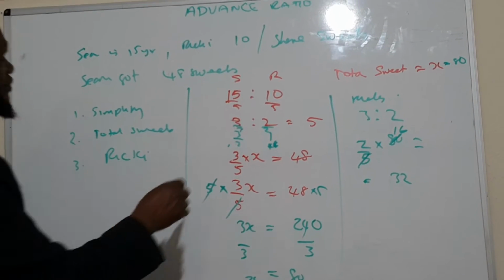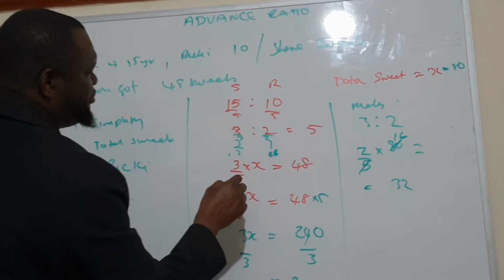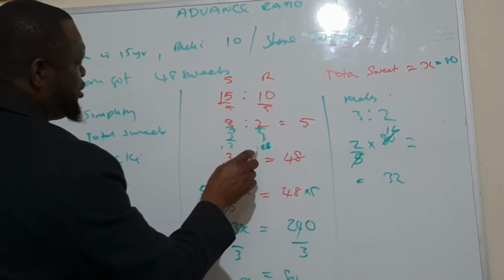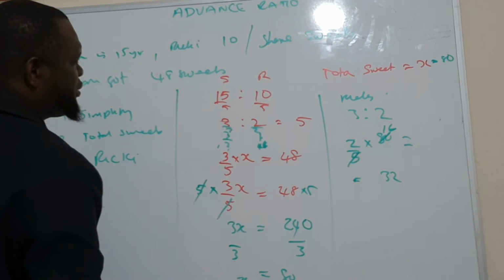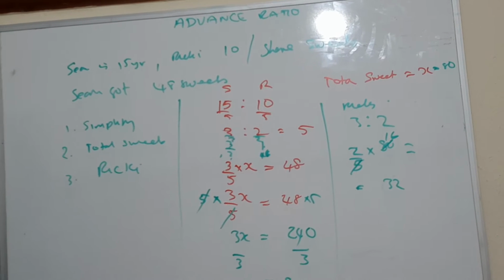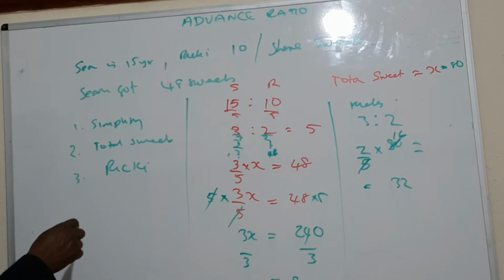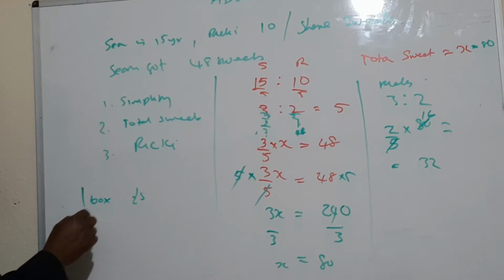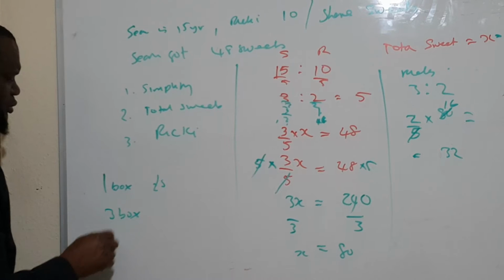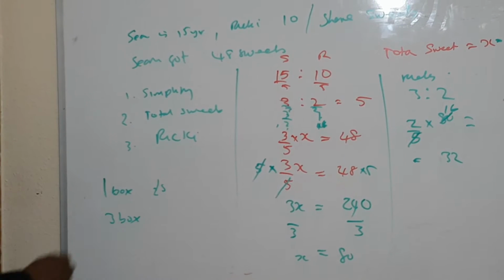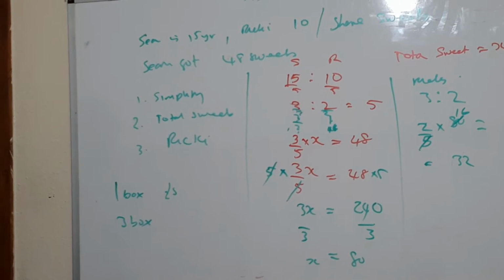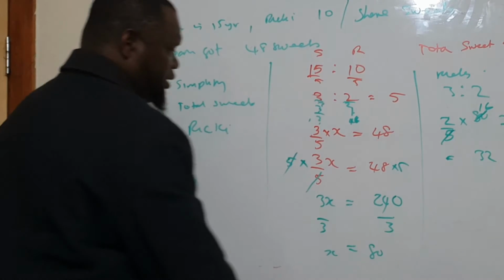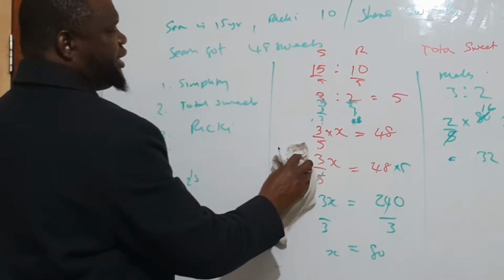Okay? So you have to multiply this thing by that, because 1 is equal to 48. What about 3/2? If somebody said 1 box costs £5, how will 3 boxes cost? You multiply 3 by 5. That's the same thing. That's the other way of doing it.